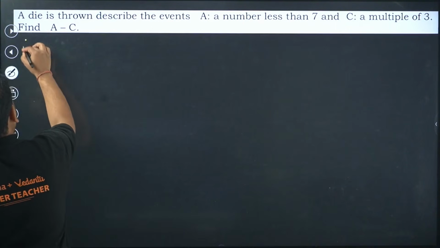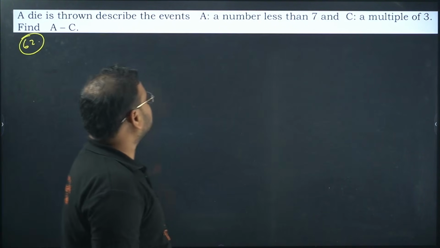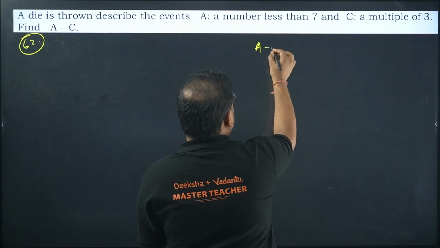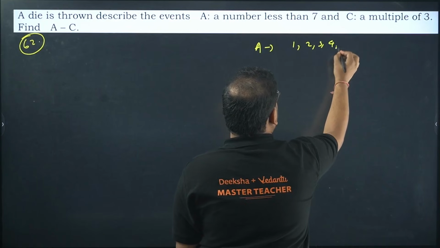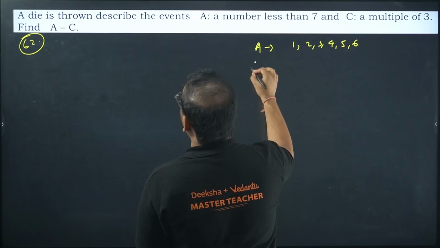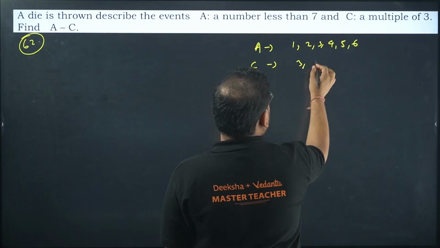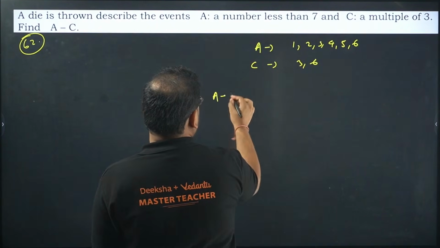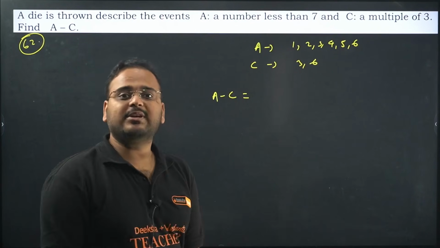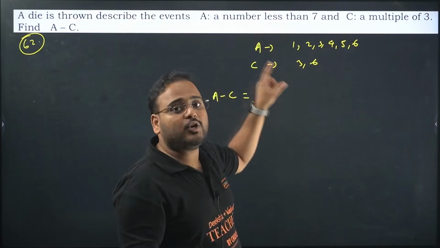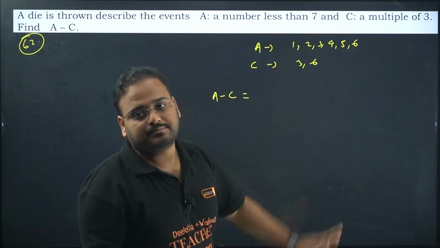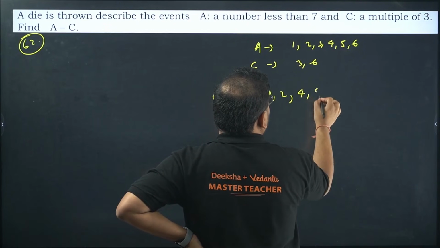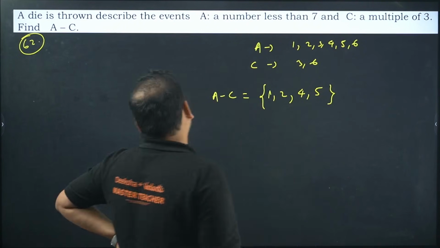Question number 62. A die is thrown. Describe the events. A, a number less than 7, means 1, 2, 3, 4, 5, 6. And the event C, a multiple of 3, means 3 and 6. You're looking for A minus C. What is A minus C going to be? The element which is present in A but absent in C. You get 1, 2, 4, 5. That's your answer.